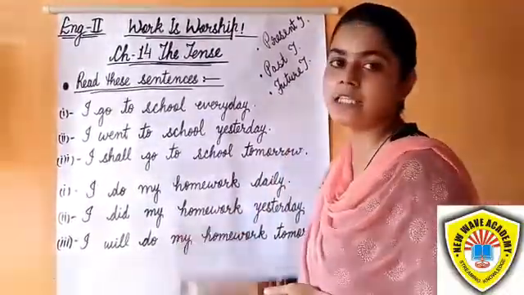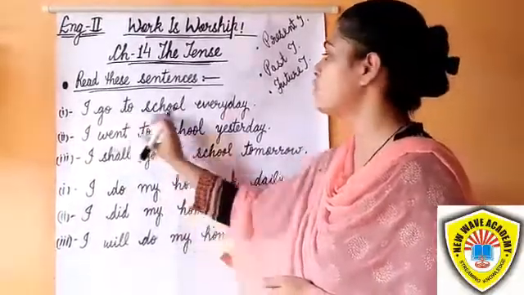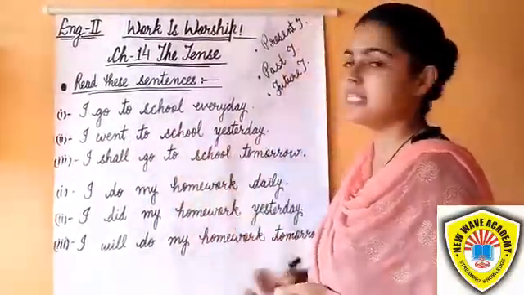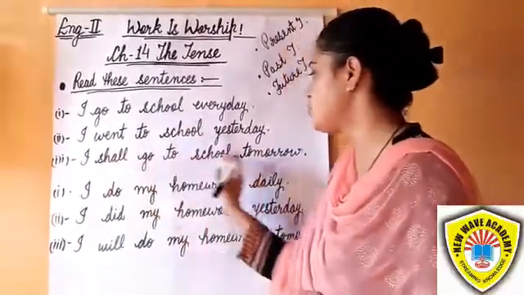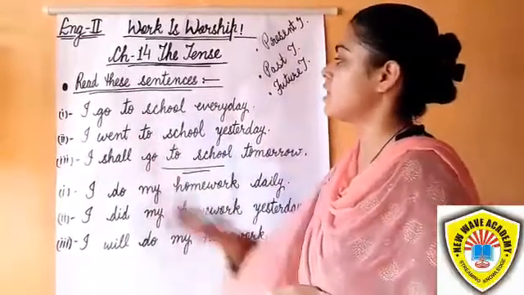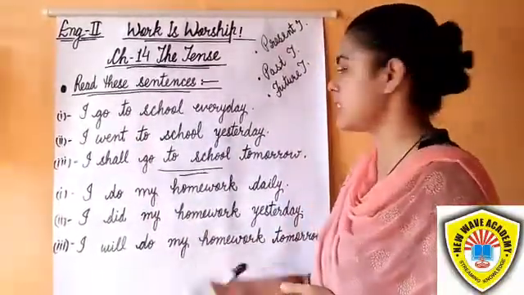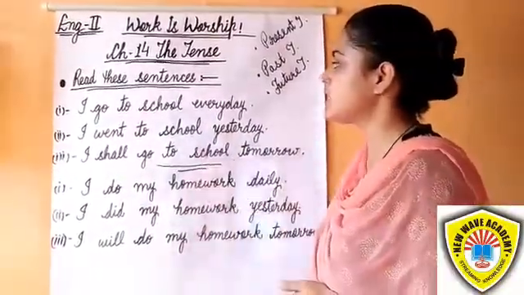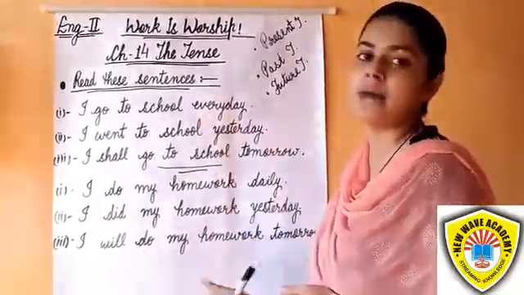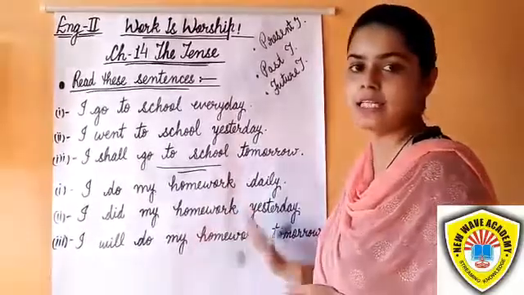So students, let's read these examples. I go to school every day. I went to school yesterday. I shall go to school tomorrow. The first sentence expresses an action which takes place in the present time, so it is in present tense.